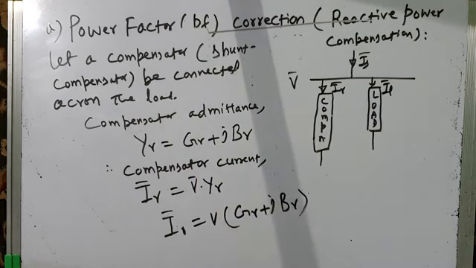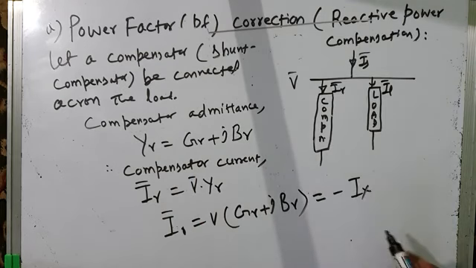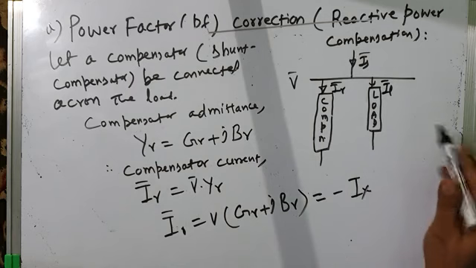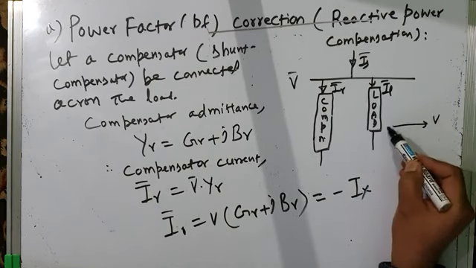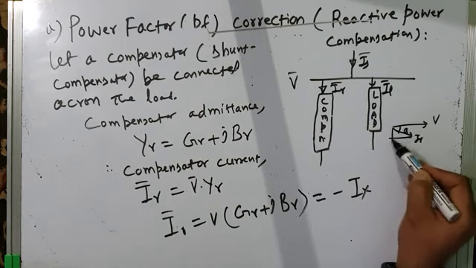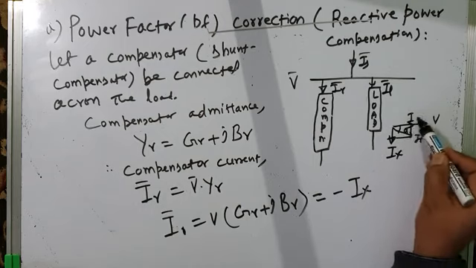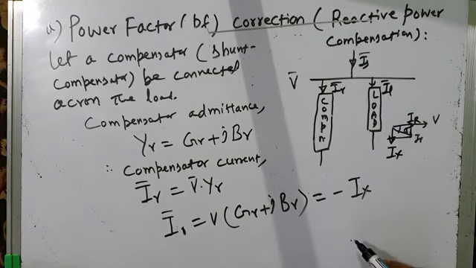Okay, and this has to be equal to minus Ix, because just few moments back we have seen that if this was the voltage, this was the load current. The load current was resolved into two components, Ix quadrature component and in phase component.